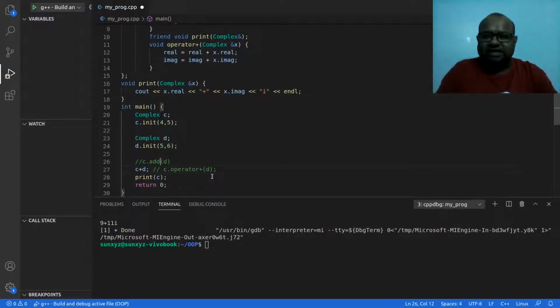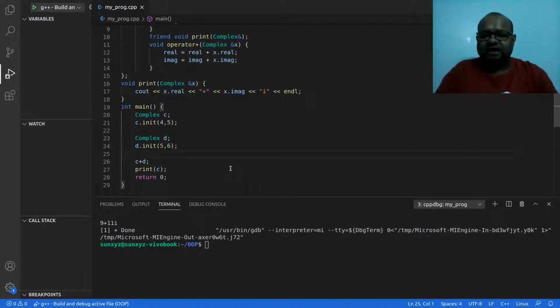Okay, so in essence I have this method operator plus, and this is what is going to happen. C dot operator plus is going to be called, and what am I going to pass? I am going to pass D. So over here in this parameter D is going to come. Alright, and then who is going to call this function? C is going to call. And then what is going to happen here? The value of C's real would be updated to C's real plus this real. C's imaginary will be updated to C's imaginary plus this imaginary. Okay. The exact same thing that was happening before when I wrote C dot add and I pass D as parameter is happening over here.